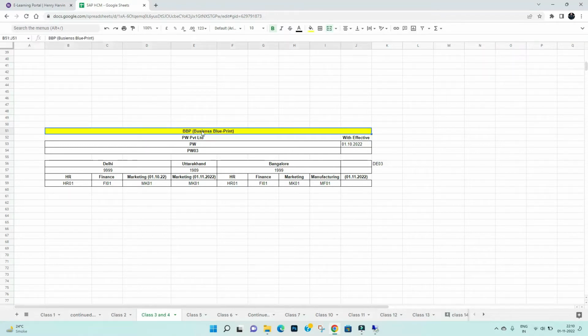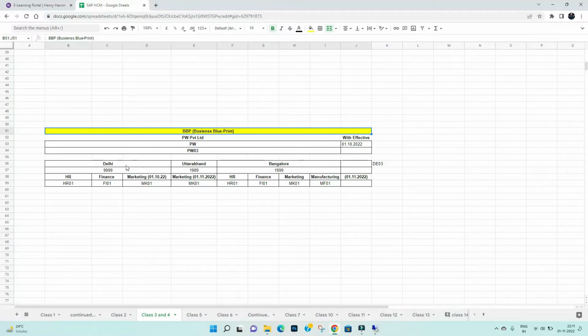So we were creating the BBP, business blueprint, in which we were creating personal areas. Personal area is nothing but locations, meaning cities, for example Delhi, Uttarakhand, Bangalore, Mumbai, Noida, etc. And personal sub area is nothing but departments. So obviously, if any company has its head office and branches in other cities, you will have to create the PA and PSA, right?